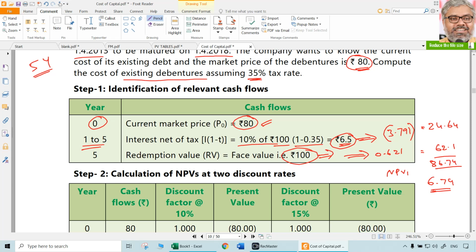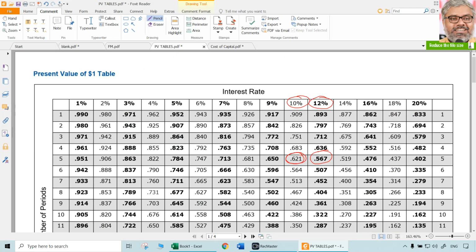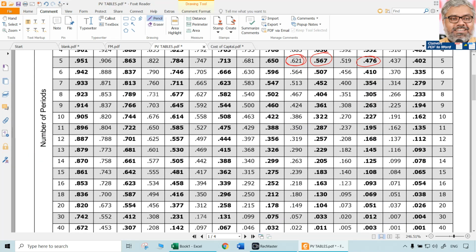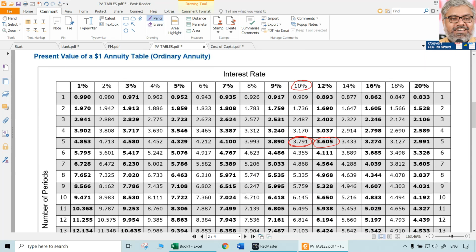We need to make it 0. How? We need to increase the discount rate. That is the only way. So let us increase the discount rate to, say, 15%, to be on the safe side. Again look at the annuity factor, or anything can be taken. Let us say 16% in this table, which is there approximately. 0.476 is going to be the PVIF, so 0.476 means 47.6 when multiplied with 100. Then PVIFA at 16% is going to be 3.274.